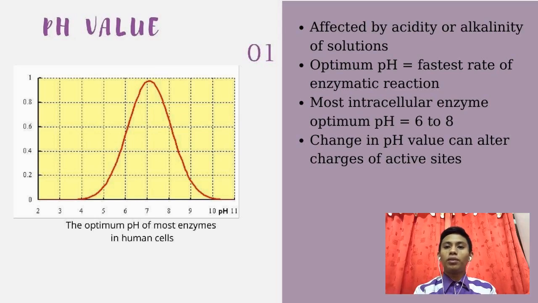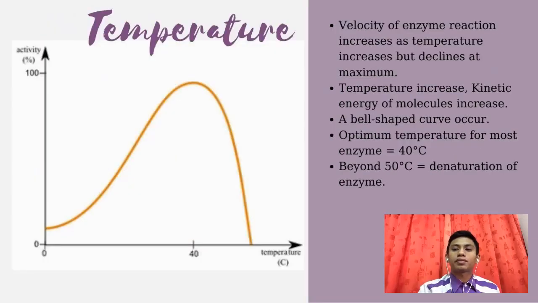So now, I will talk about the effects of pH value on the activity of enzymes. The activity of enzymes is affected by the acidity or alkalinity of the solution. What is the optimum pH? Optimum pH is the pH at which the rate of enzymatic reaction is the fastest. Other fun facts, you guys know most intracellular enzymes exhibit optimal activity at pH values 6 to 8. So changes in the pH value can alter the charges on the active sites.